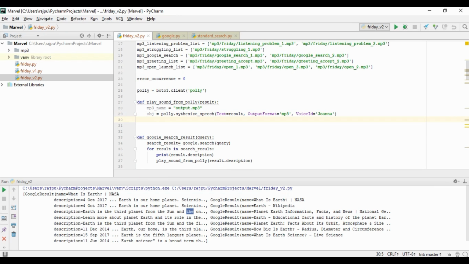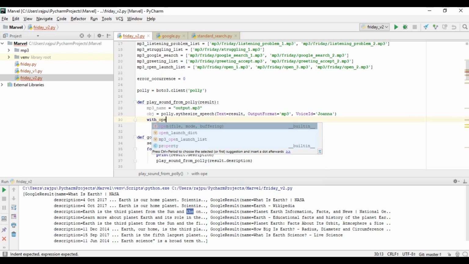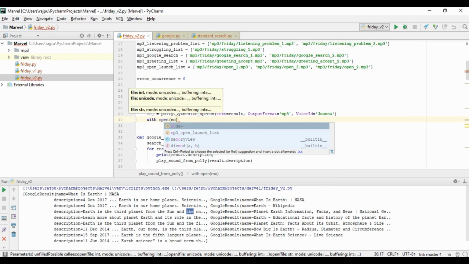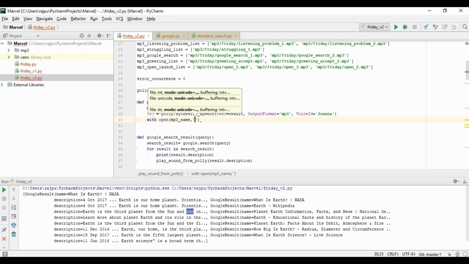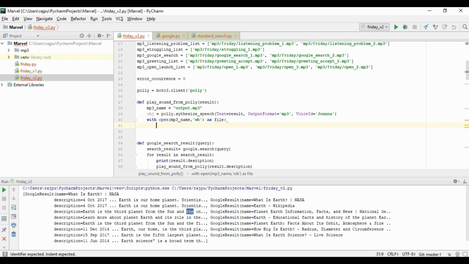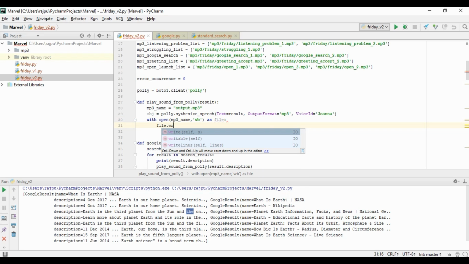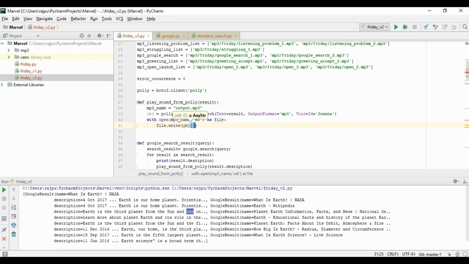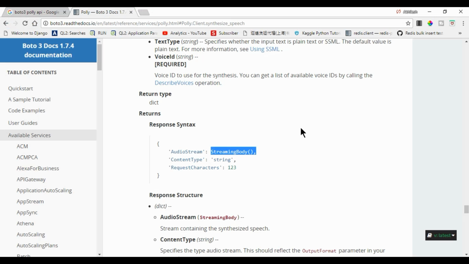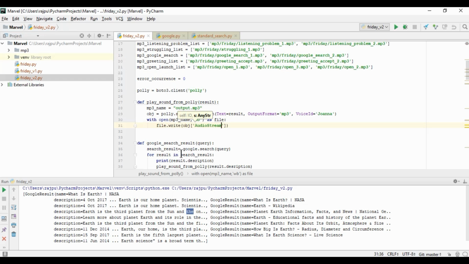So here I'm going to open a file with open, the mp3 name, and write bytes as file, and here we will file.write the object, and we will have this audio stream, and return the object of audio stream.